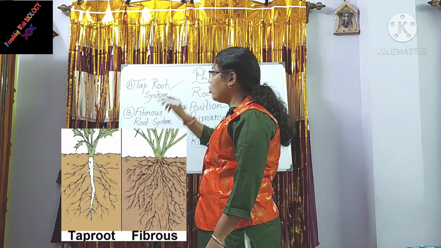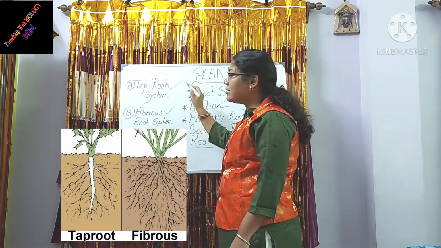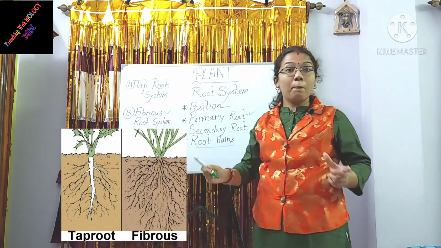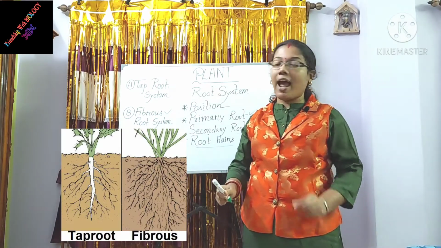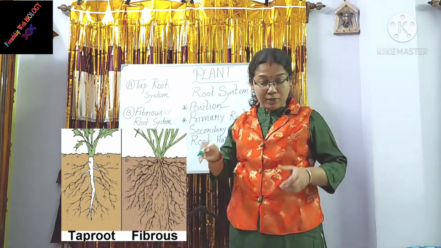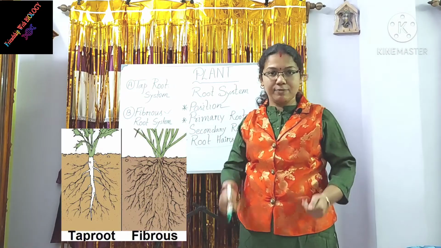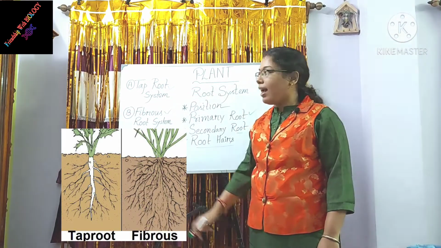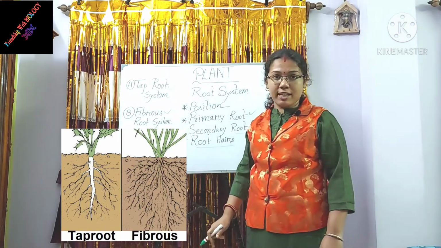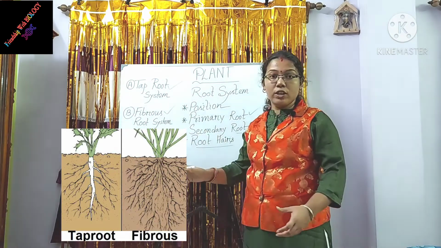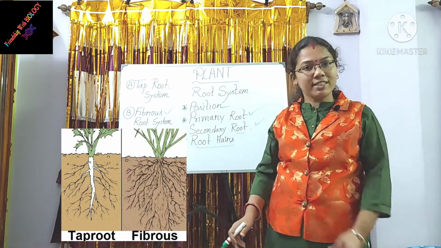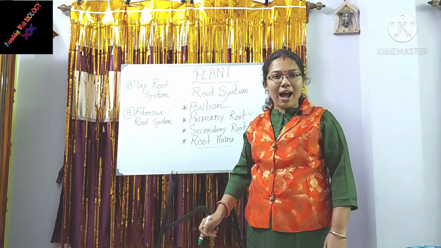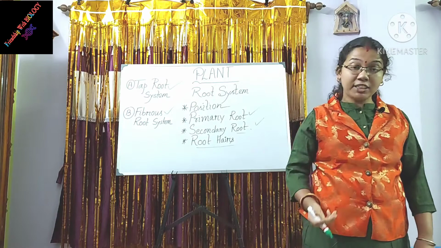Now, the root system can be divided into two main parts. Number 1, taproot system. Another one, fibrous root system. In the case of taproot system, one main thick root is present, and this thick root gives several side branches, and this is present in dicot plants. And in the case of fibrous root system, a cluster of roots arises from the base of the stem, and this is present in monocot plants.